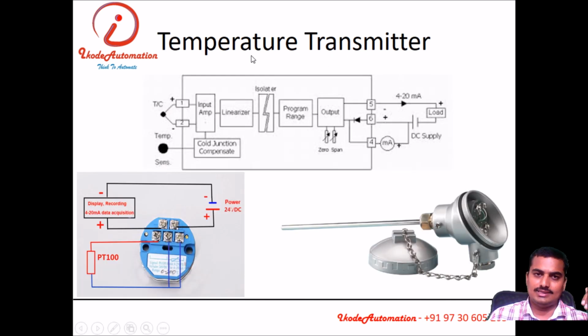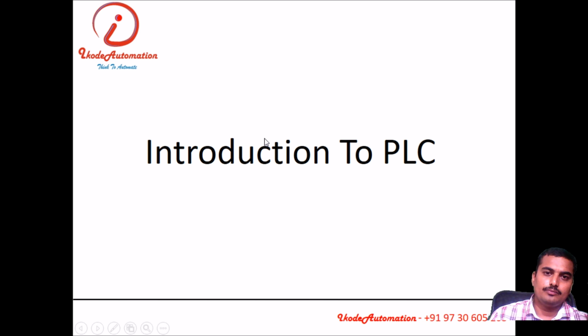Another sensor is there. There is temperature transmitter and temperature sensor. There are two types of sensor normally popular in a temperature measurement, that is thermocouple and RTD. So PT100 is connected to the transmitter. Transmitter will convert the data of that sensor into the standard electrical signal, that is 4 to 20 milliampere, and that will be given to the PLC.